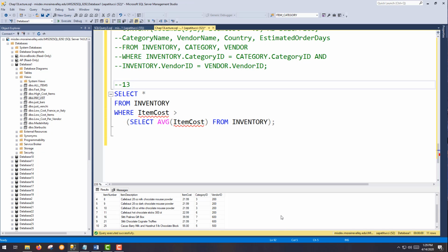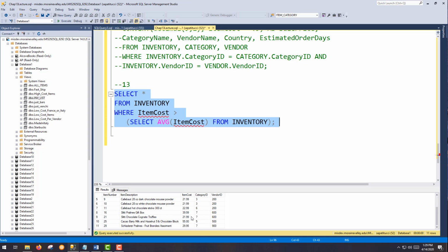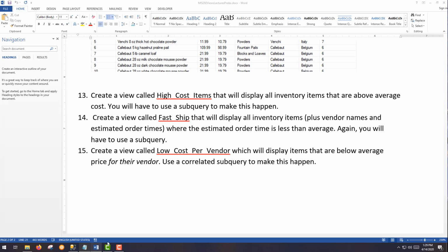So I don't know what the average cost is, but we can find out. Let me just highlight this and run that. Okay, so the average cost is $17.58. So all of these should be above $17.58, and they are. So that was number 13. Let's take a look at 14 here.